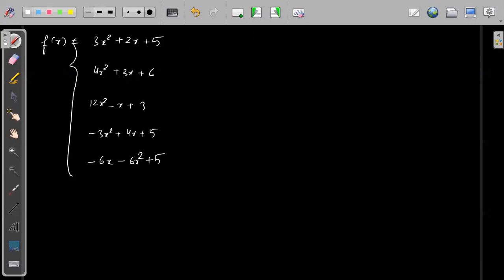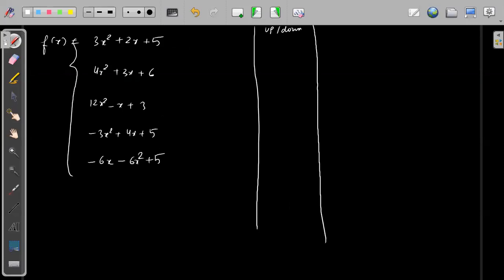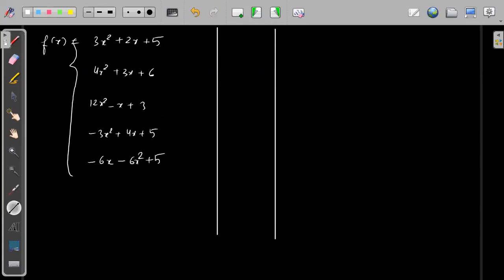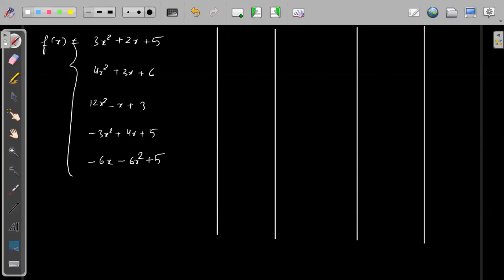First you have to find whether each is upward facing or downward facing. Okay, all of you make these three columns: up or down, then the value of minus b by 2a, and then the maximum or minimum value, the maxima or minima.